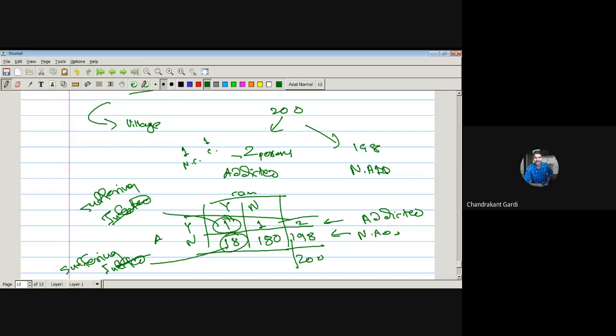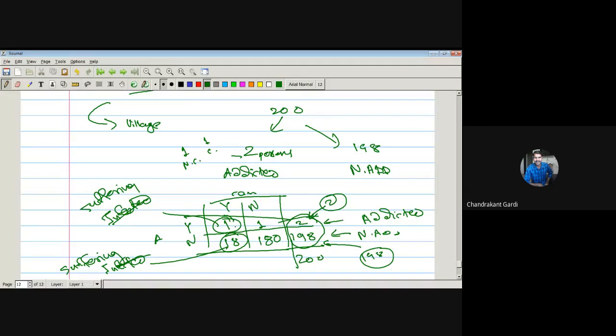More non-addicted persons are suffering from cancer than the number of cancer patients in the addicted population. This has happened because our data is not balanced. This particular category contains 198 values, whereas this category contains only two values, and therefore we cannot have a comparison at a numeric level.